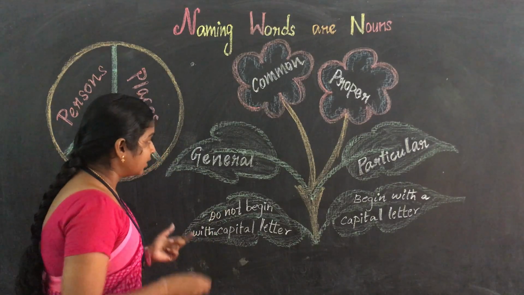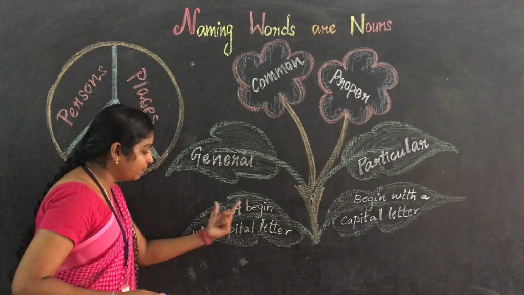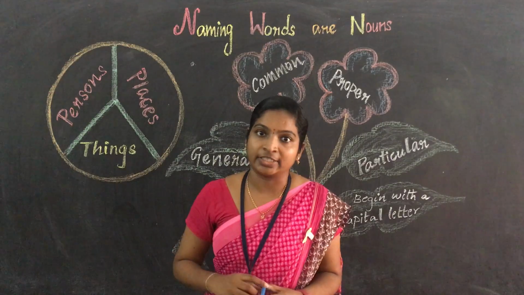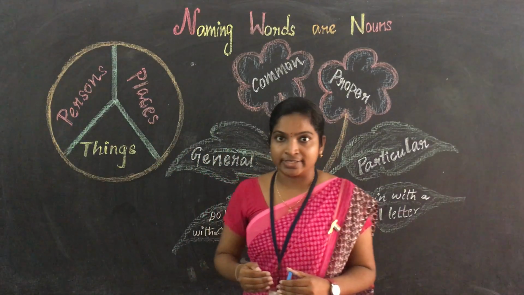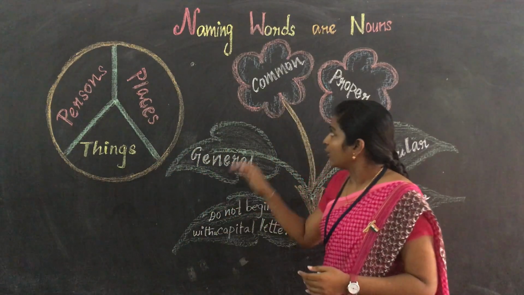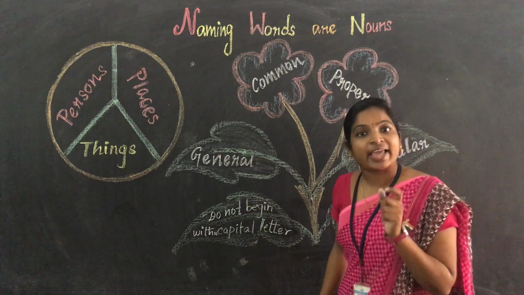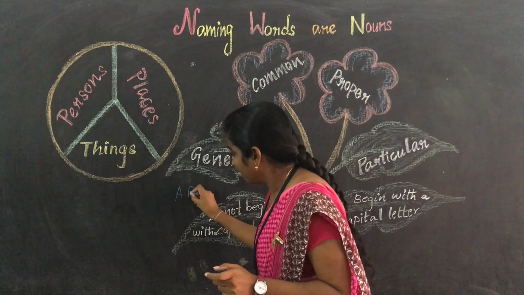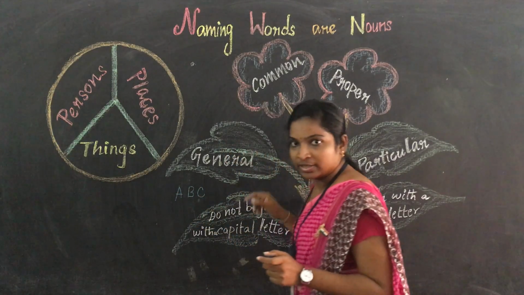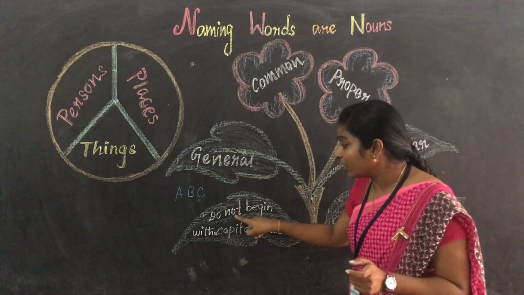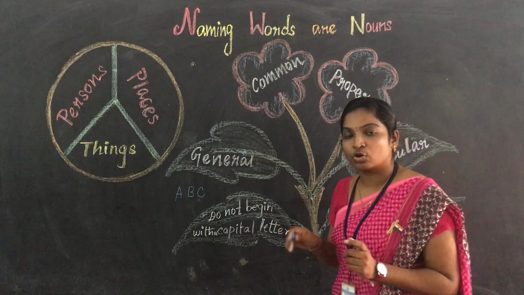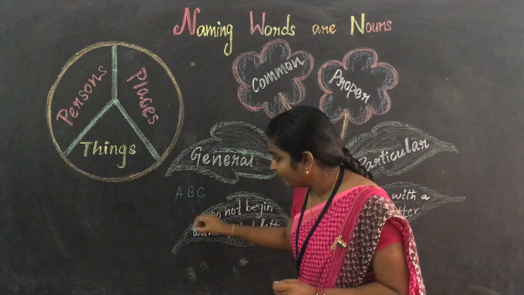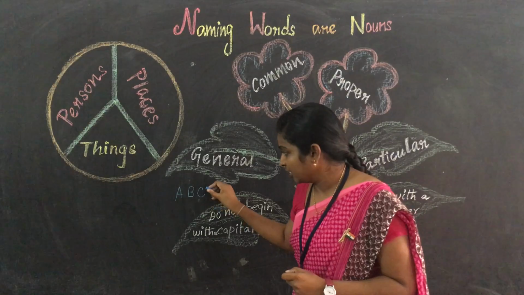Here you just see, common nouns do not begin with a capital letter. You know what the capital letters are. Capital letters, you know, here A, B, C, these are the capital letters. So the common nouns do not begin with a capital letter.